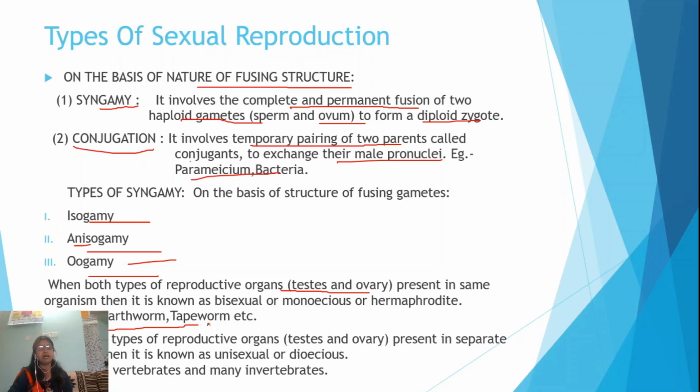For example, earthworm, tapeworm, etc. On the other side, when both types of reproductive organs are present in separate organisms, then it is known as unisexual or dioecious. An example is all the vertebrates and many invertebrates.